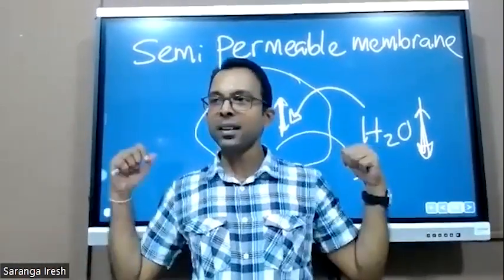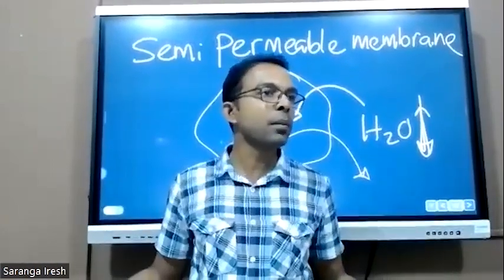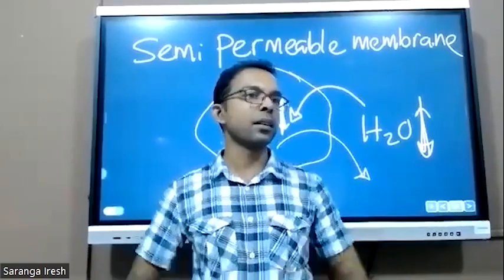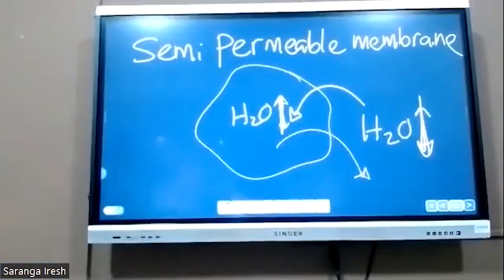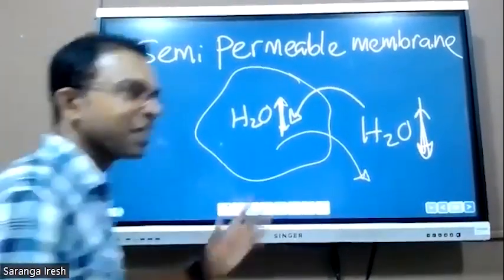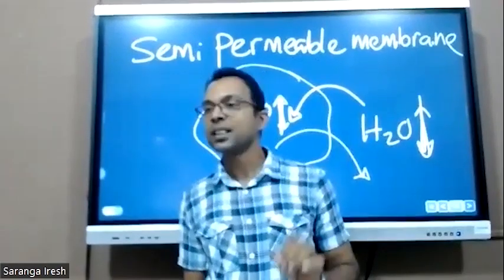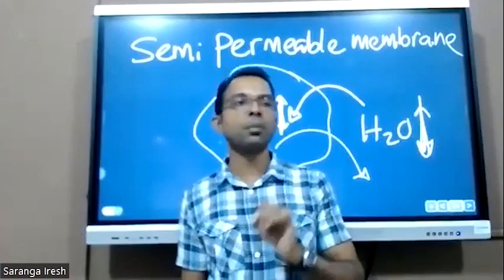The cell membrane is semi-permeable, that is why life exists. Think about it being fully permeable now. What is the outcome? The molecules would move out. So therefore, it's selecting, semi-permeable. That is the most important factor of the cell membrane.